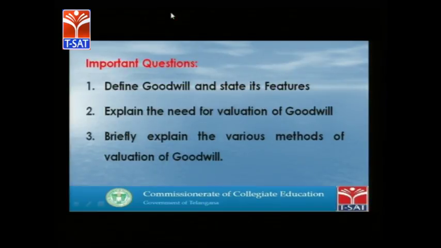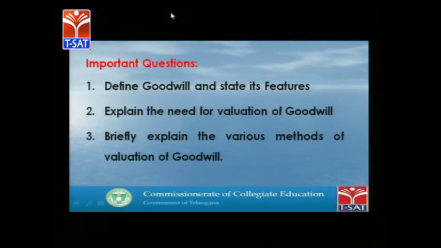Once we recapitulate what we have seen so far, goodwill is an intangible and fictitious asset. Goodwill varies from firm to firm as well as from business to business. Organizations which enjoy the highest reputation and the highest profits will enjoy the highest goodwill.